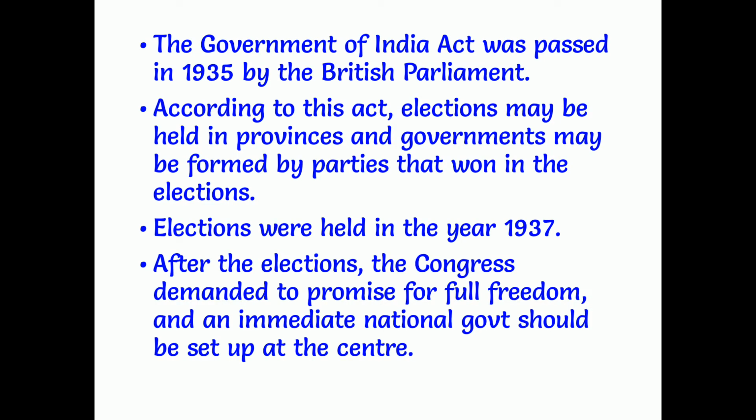The Government of India Act was passed in 1935 by the British Parliament. What is this Government of India Act 1935? Britishers were ruling our country, but we wanted to conduct elections in our country, and Indians wanted to contest in the elections.